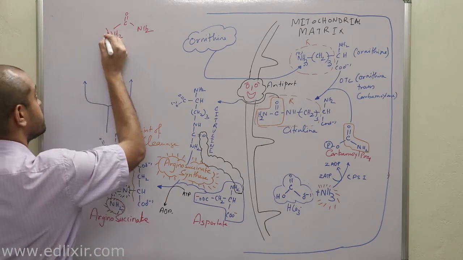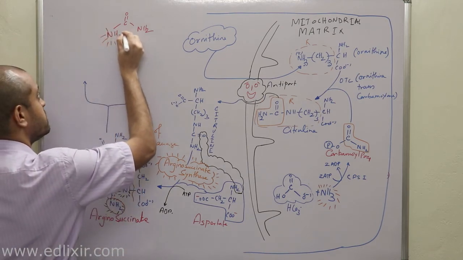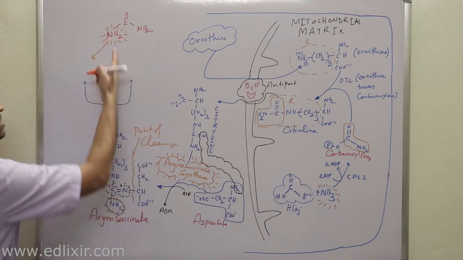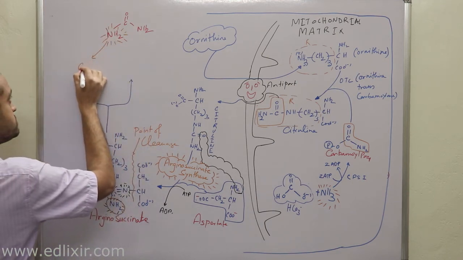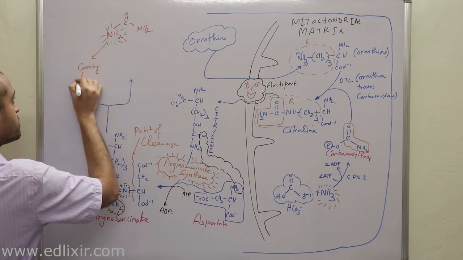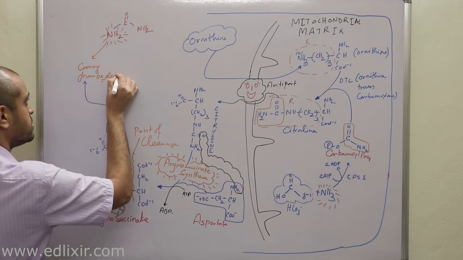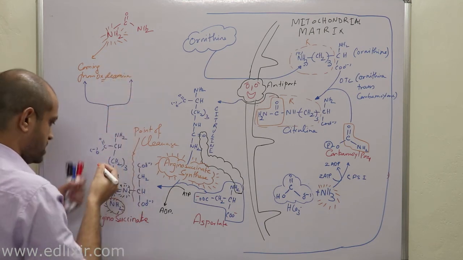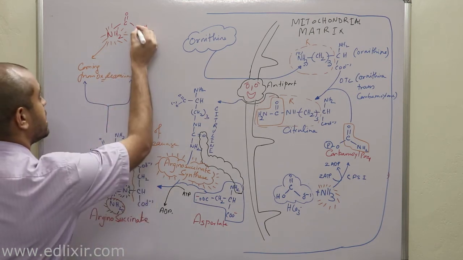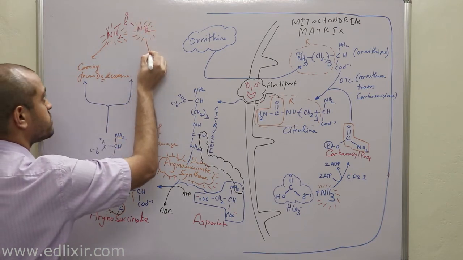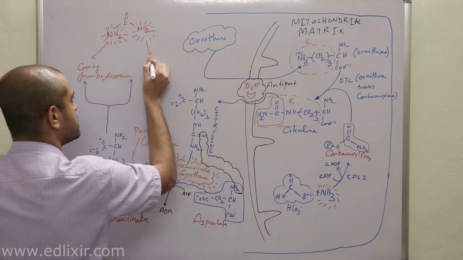Now listen with all your attention. One of the nitrogens of urea is coming from oxidative deamination, right? And another nitrogen of urea is coming from aspartate. Okay?